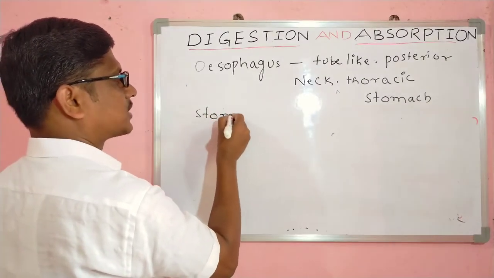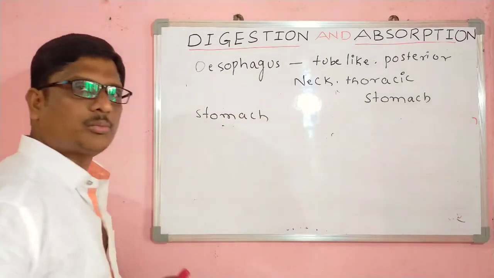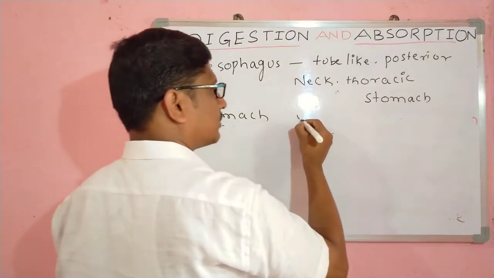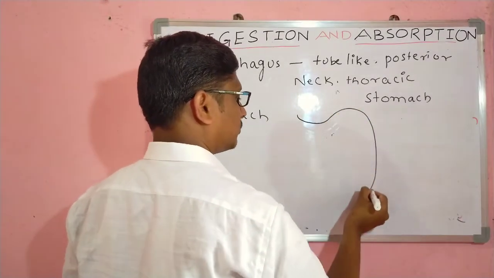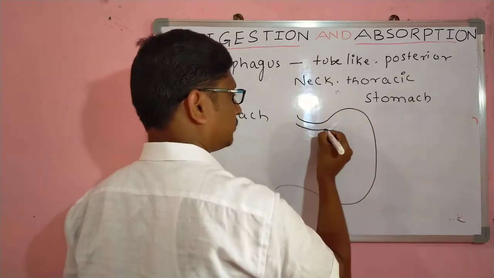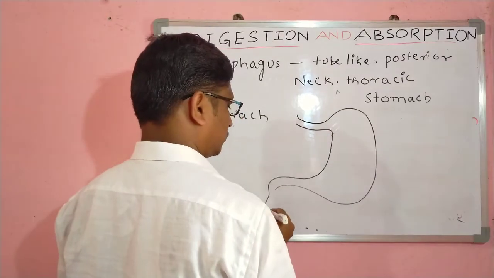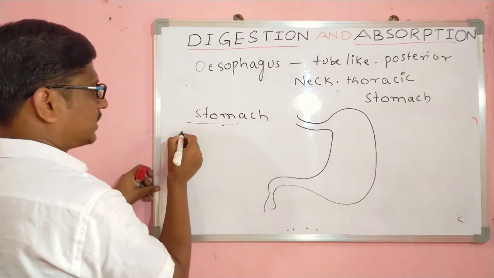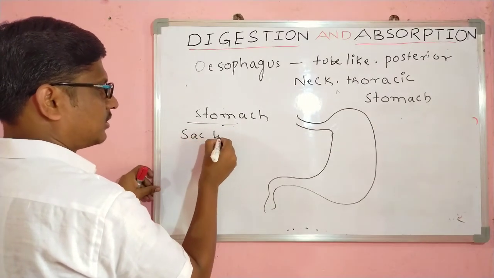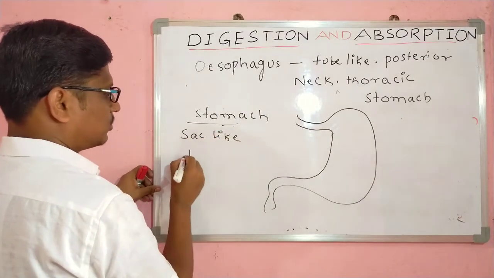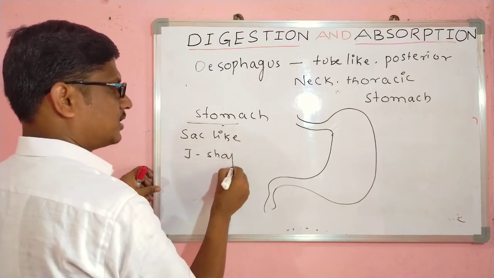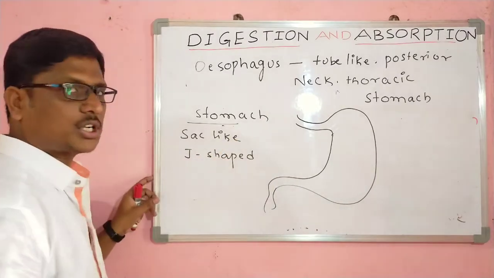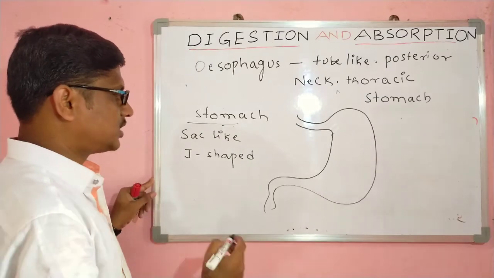Right. Next, the stomach is a major part of the digestive tract. See, this is the structure of the stomach. This stomach is a sac-like and J-shaped structure.